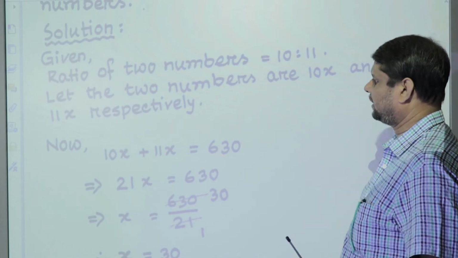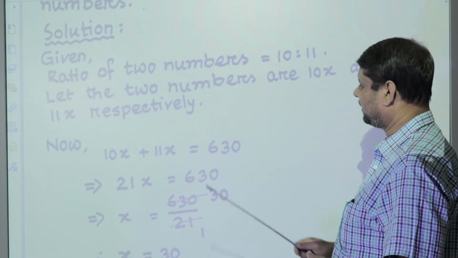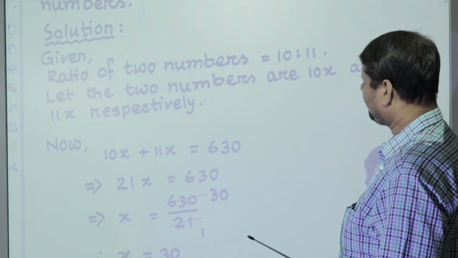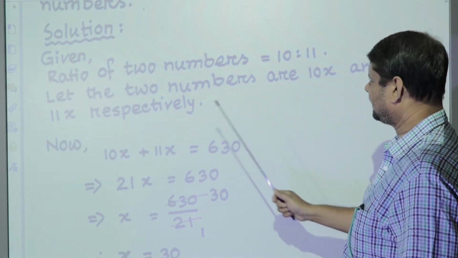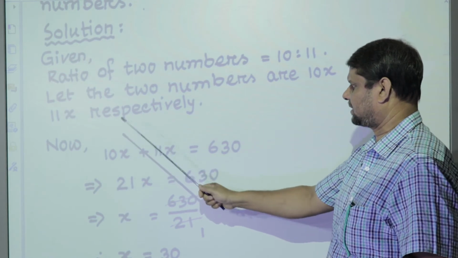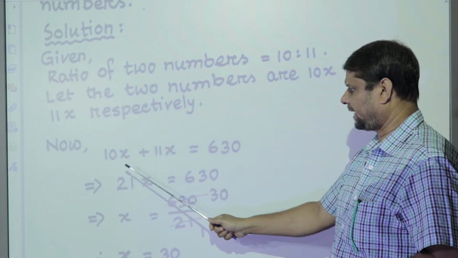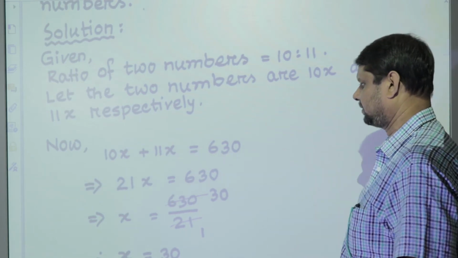Now we will get an equation, as we are given that the sum of these two numbers is 630. On the other hand, we have let the two numbers be 10x and 11x. So now we can write 10x plus 11x is equal to 630.